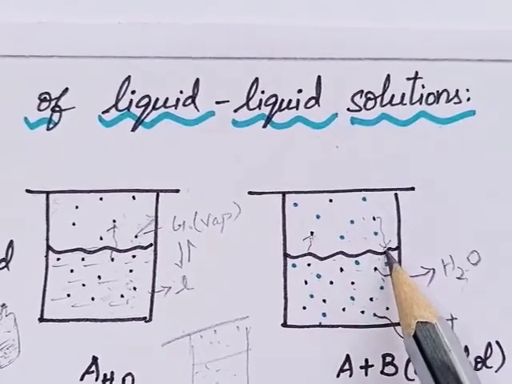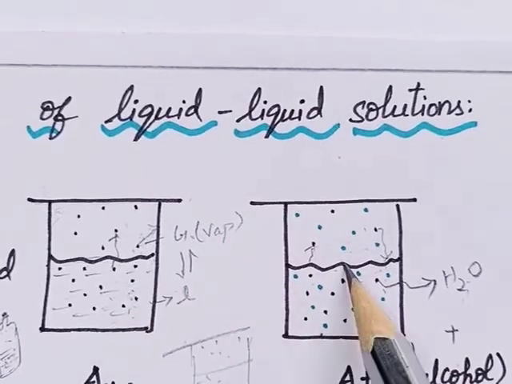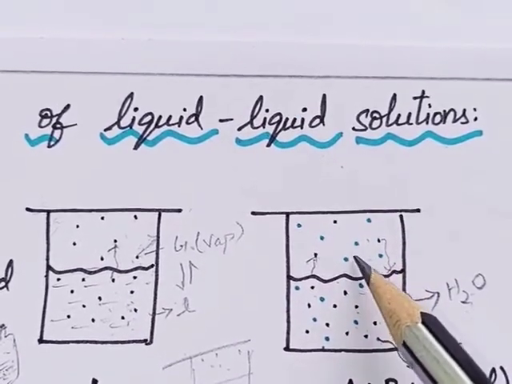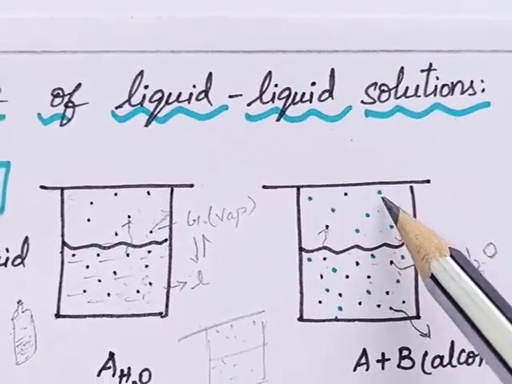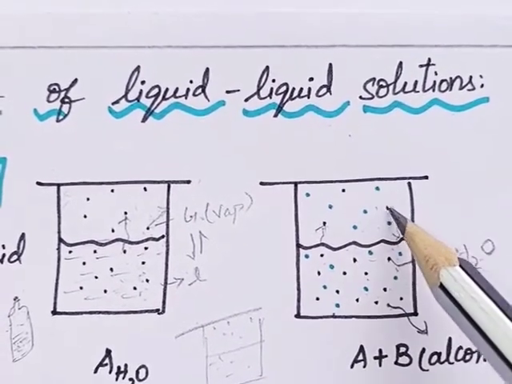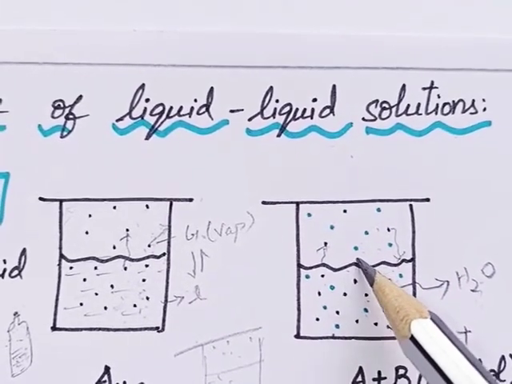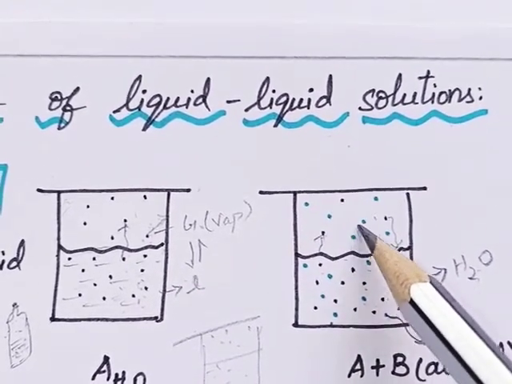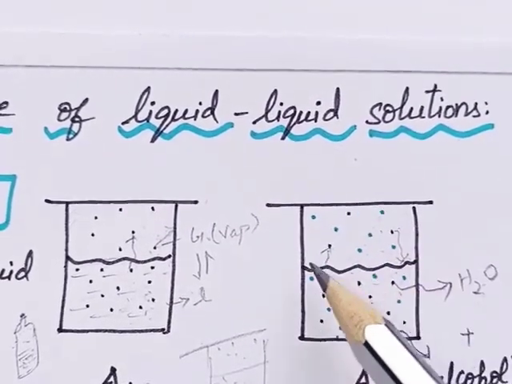Yes, definitely in the second case, because the alcohol vapors are present in more amount compared to water molecules, since they are highly volatile liquids. They vaporize very easily, so the vapor pressure of alcohol is high compared to water.